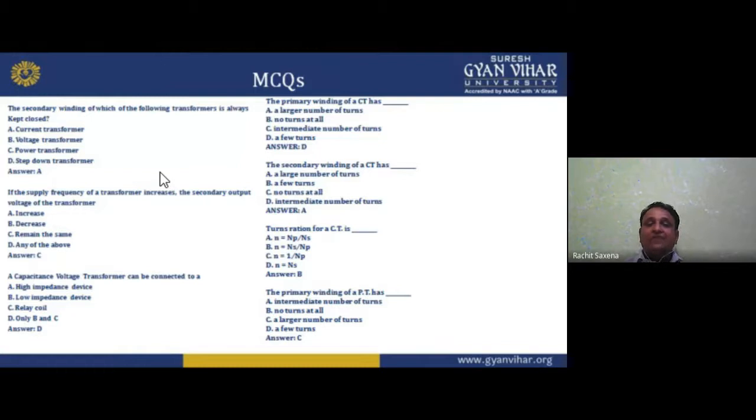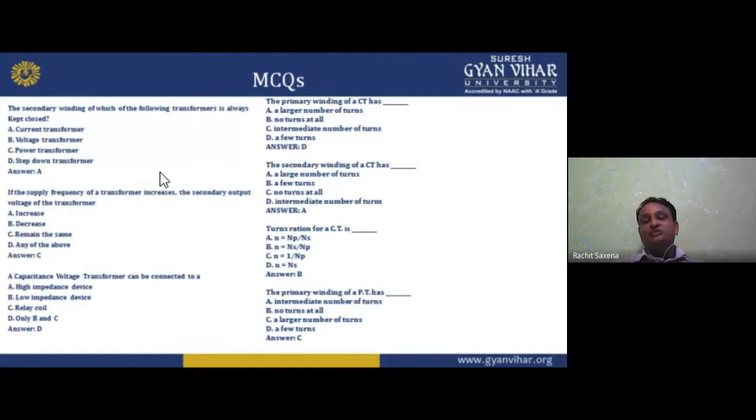Now if I am talking about the primary winding of a PT, that is potential transformer, my dear student, the potential transformer is used for the measurement of voltage or potential. So which type of construction do I have to use?